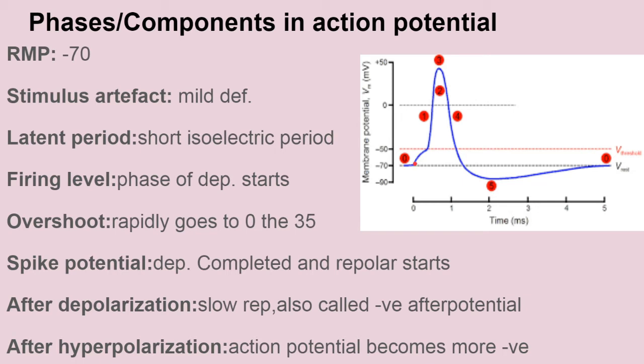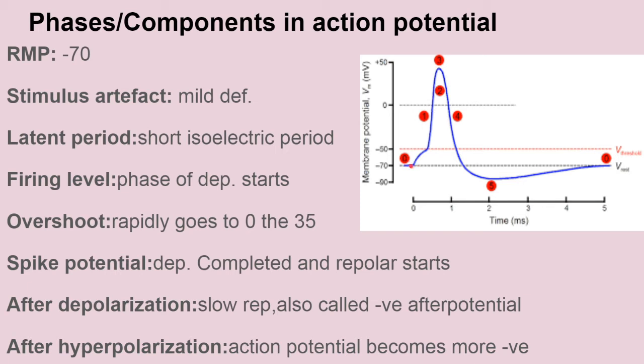Now the latent period. This is a short isoelectric period following the stimulus artifact. It represents the interval between the application of the stimulus and the onset of the action potential. Even this is not seen much, and it mainly depends on two things: the velocity of the action potential and the distance between the site of stimulus and the site of recording. You can see this portion of the line as the latent period.